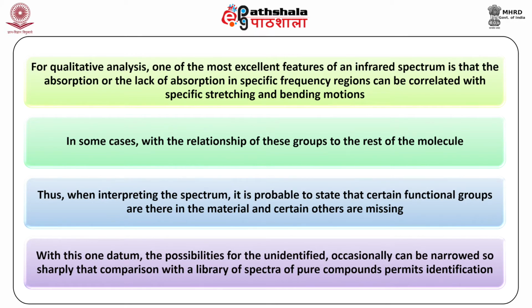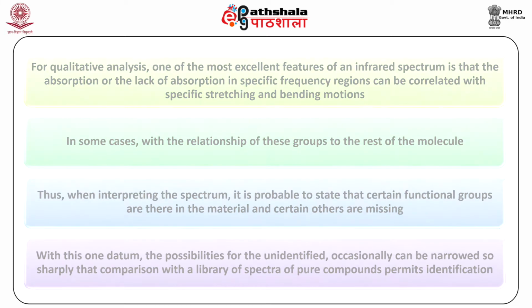Thus, when interpreting the spectrum, it is possible to state that certain functional groups are there in the material and certain others are missing. With this one datum, the possibilities for the unidentified compound can sometimes be narrowed so sharply that comparison with the library of spectra of pure compounds permits identification.